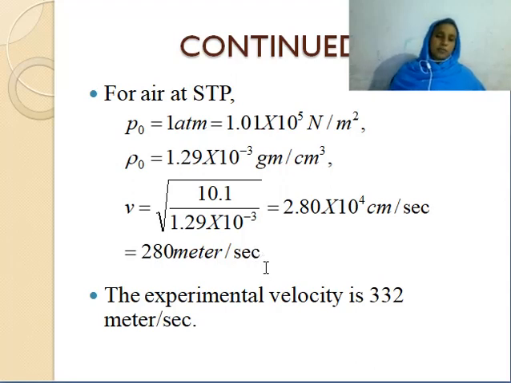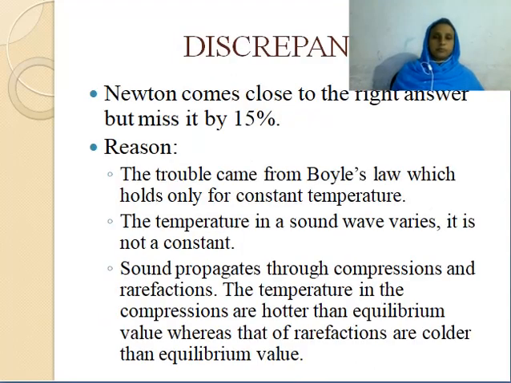But experimentally this velocity is observed to be 332 meter per second. So there is some discrepancy between Newton's derivation and the actual value. It is almost equal, but there is a slight error in this calculation. That means Newton comes close to the right answer but misses it by 15%.